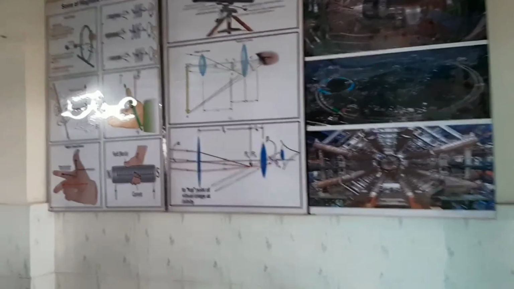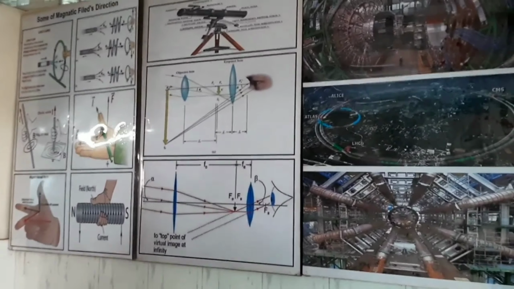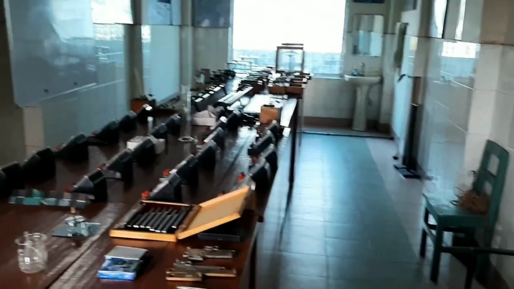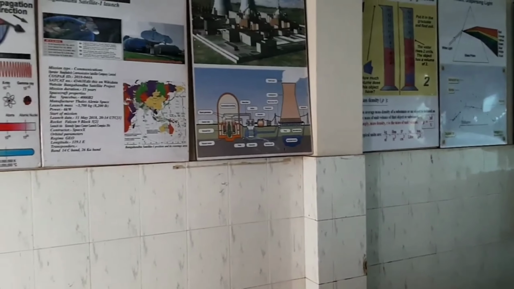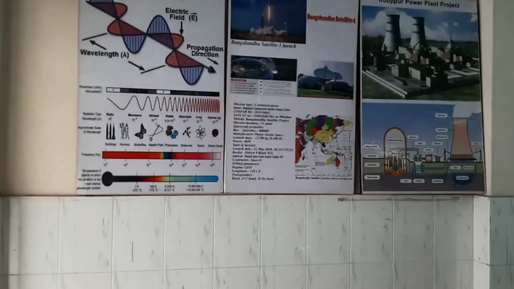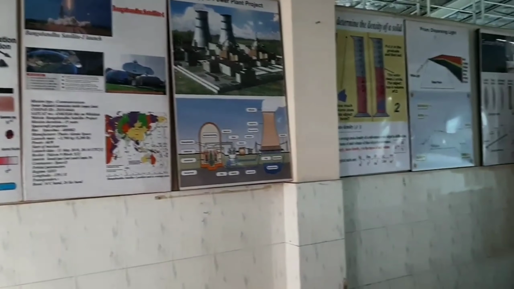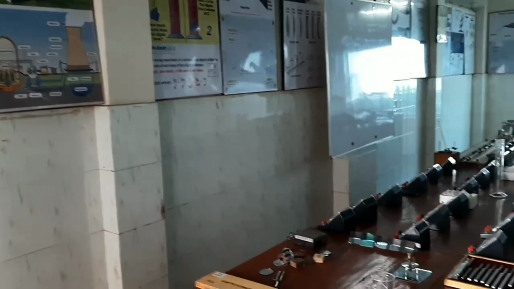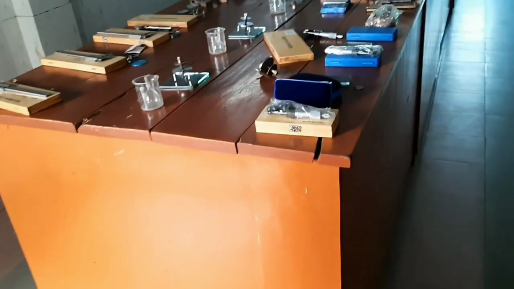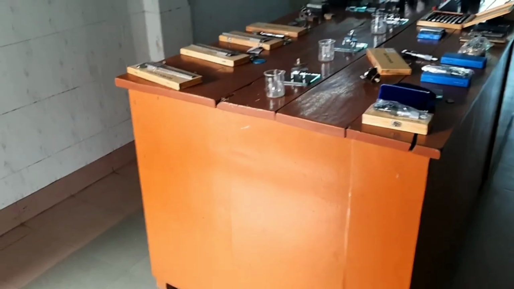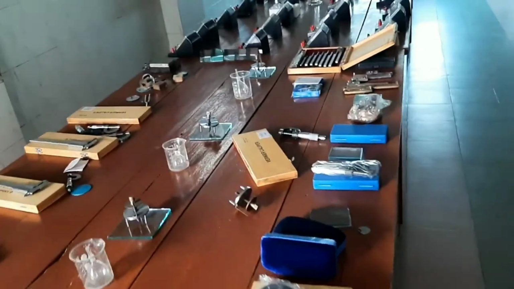On the wall you can see some still pictures like those in Lab 1 and Lab 2. And the instruments are arranged in the same order as in Lab 1 and Lab 2.